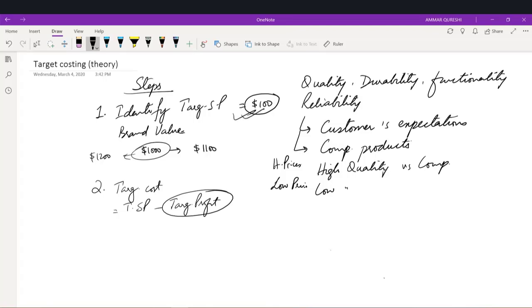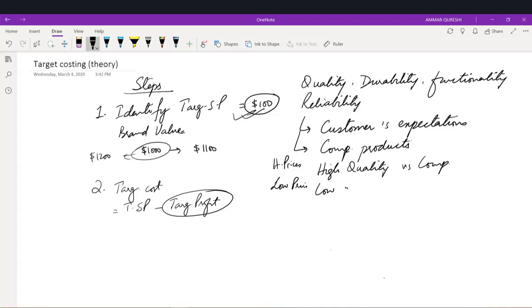We know that if we can sell it at $100, we will be able to grab a good market share in the current situation. Then we have to identify what the targeted cost should be, because we cannot sell our product at any amount more than $100. So we need to identify what profit we want from this product. For this, we have to analyze.